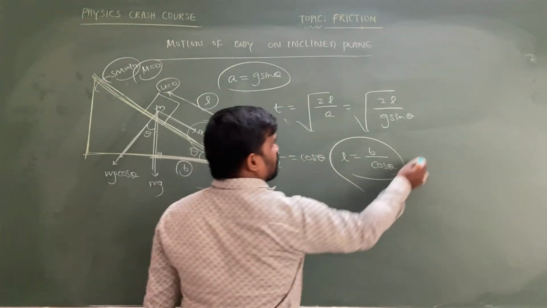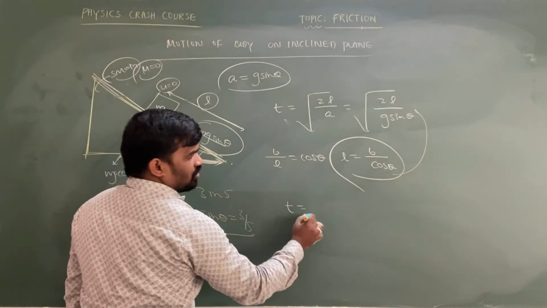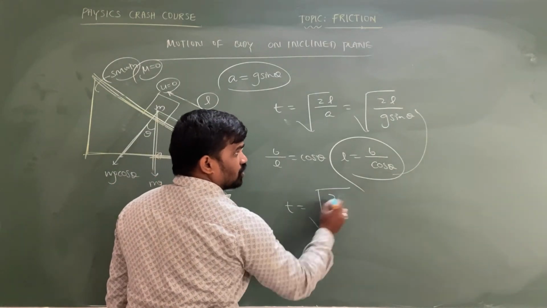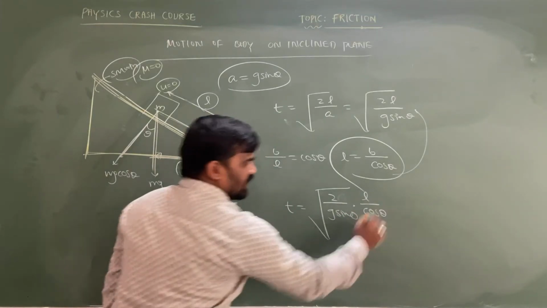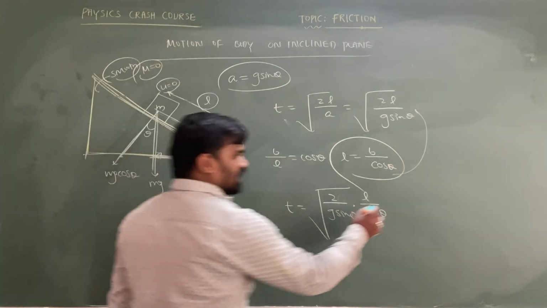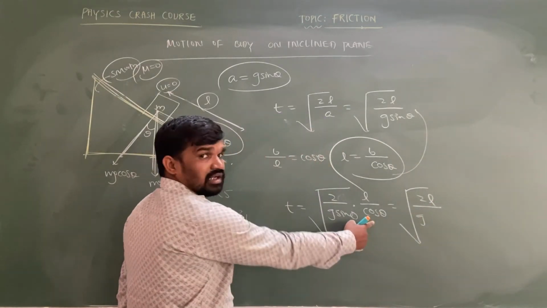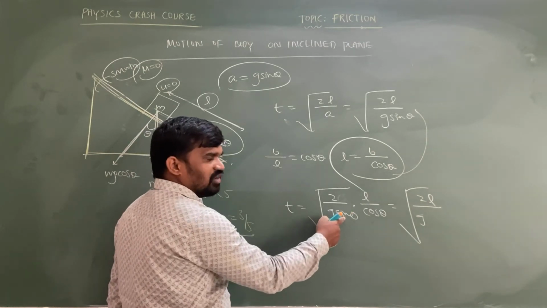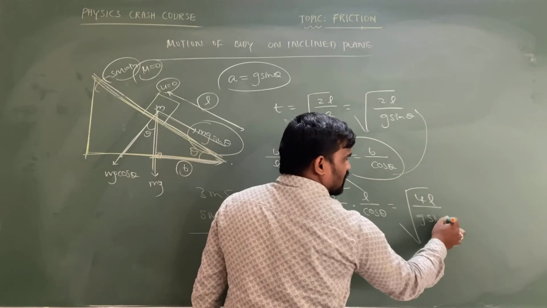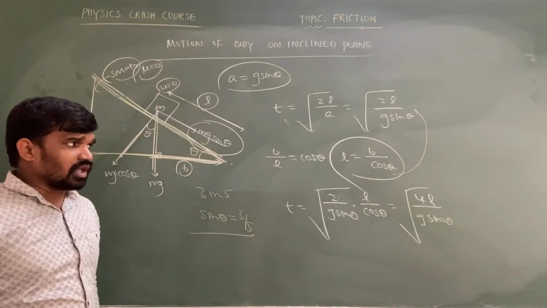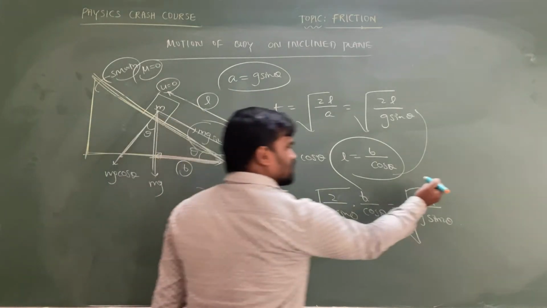Substitute this value of l equal to b by cos theta. So t is equal to square root of 2 into l by g sin theta, with l as b by cos theta. This becomes square root of 2b by g sin theta cos theta. If you multiply by 2, it will become sin 2 theta, so 4b by g sin 2 theta. Here b is the base of the inclined plane.